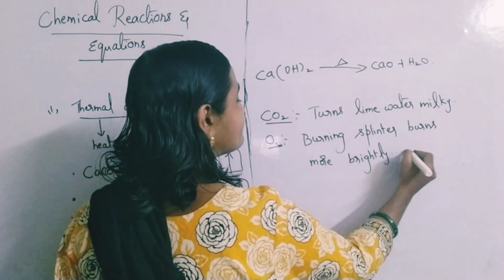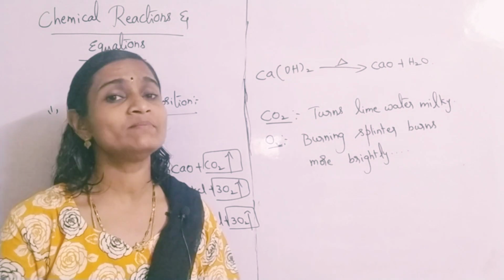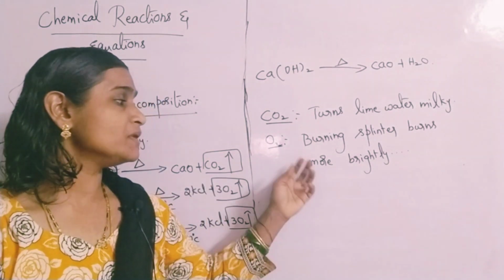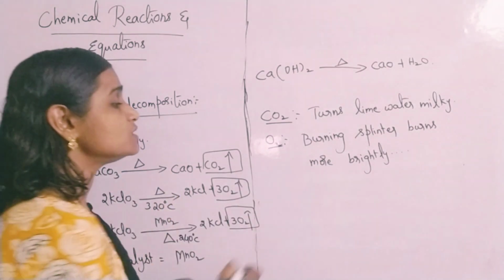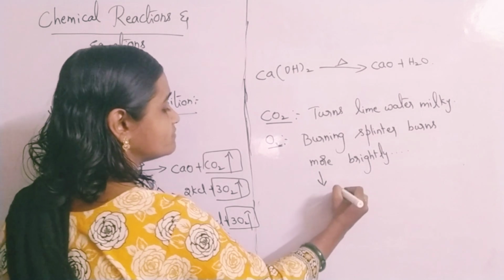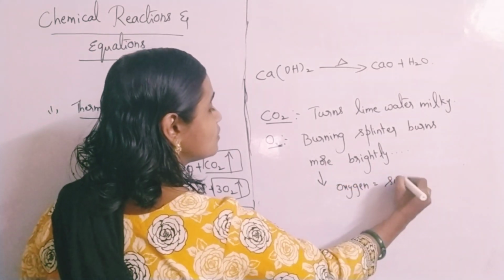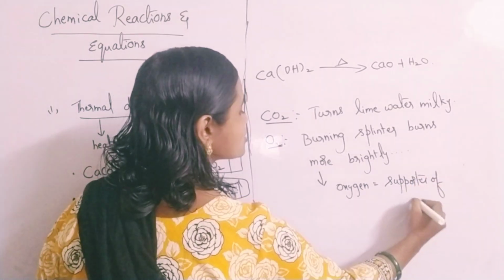Burning splinter means nothing but a glowing matchstick or a glowing agarbatti you can take. If it burns more brightly, you know that oxygen is a very good supporter of what? Combustion. Oxygen is a good supporter of combustion reactions.